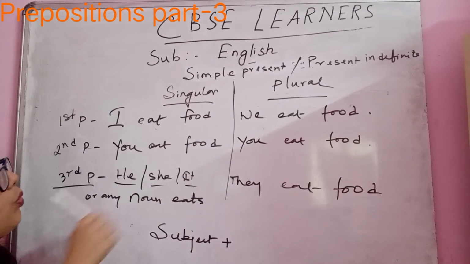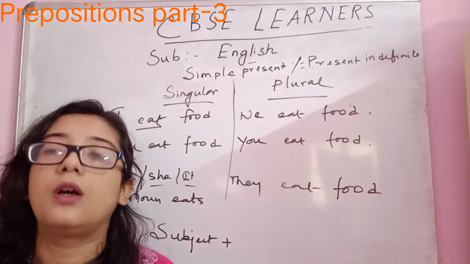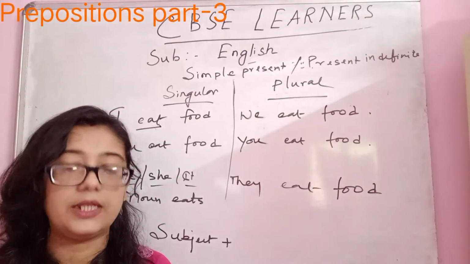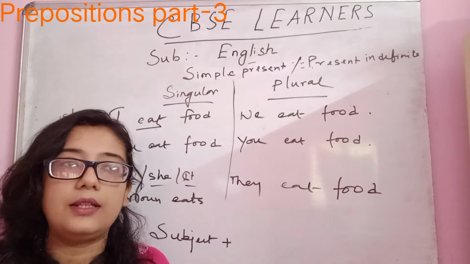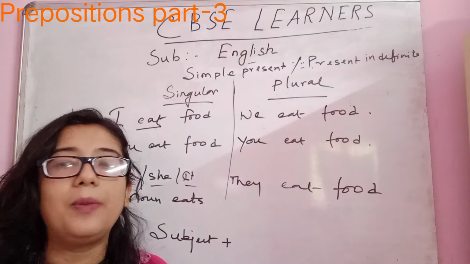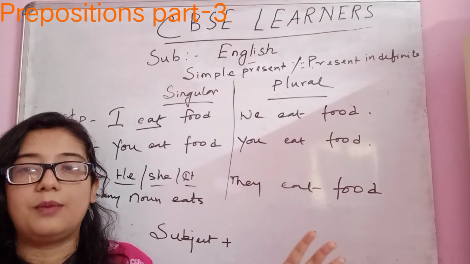verb. Now what is this verb form? I won't tell you first form, second form, third form, because I personally believe that the way I write the verb forms is better.